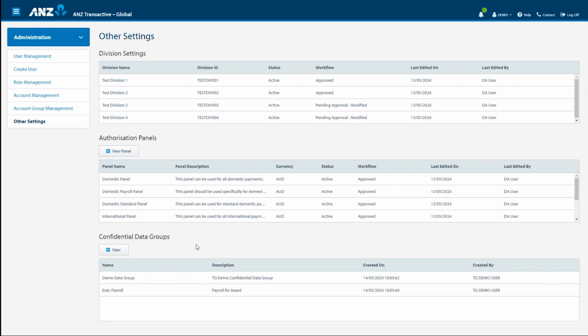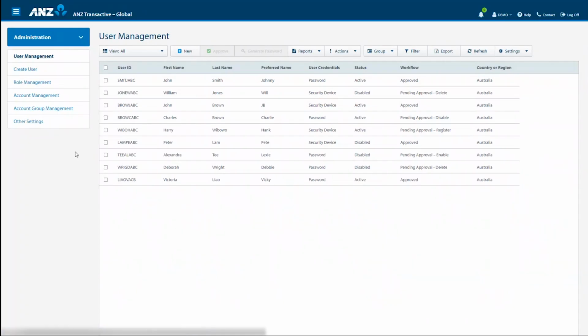The Reports submenu allows you to create, schedule, manage, and email user reports. You can run ad hoc report profiles, schedule reports to automatically run at a particular time, and save reports for future use. Today, we are going to run a user activity report, and I will run this from our user management screen. Please note your version of ANZ Transactive Global will have the administration reports submenu, and you can run ad hoc or scheduled reports from there.